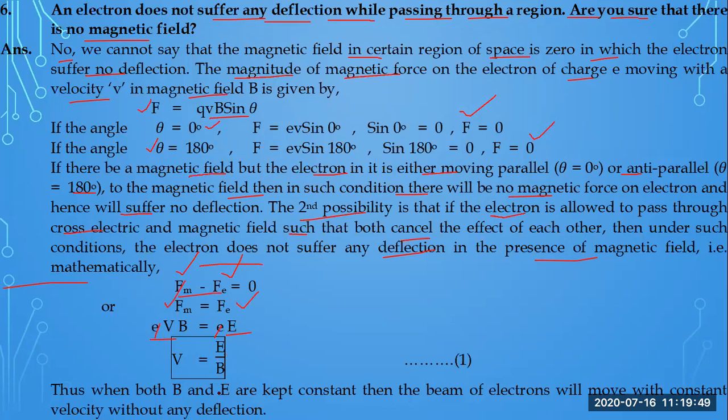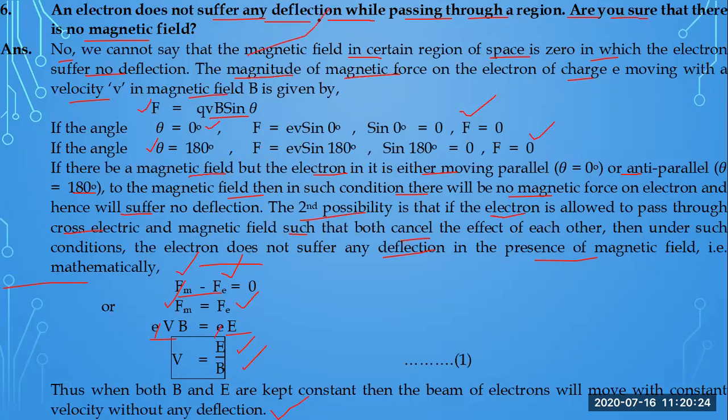Thus both B and E are constant and the beam of electrons will move with constant velocity without any deflection, because these two are constant. E and B both are constant and there will be no effect at the end on the velocity of the electron. It will keep on moving with constant velocity. So this is the basic concept. What happens when you move any charged particle inside magnetic fields? Does it suffer any type of deflection or not?